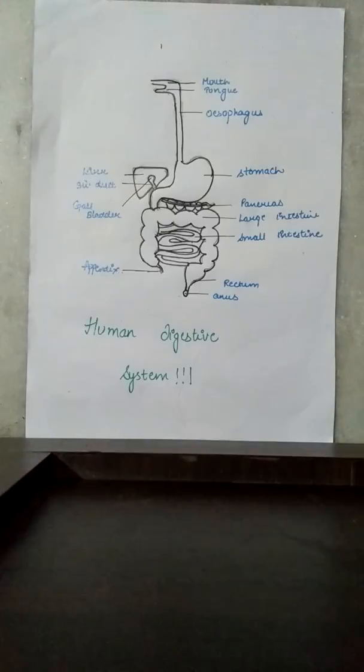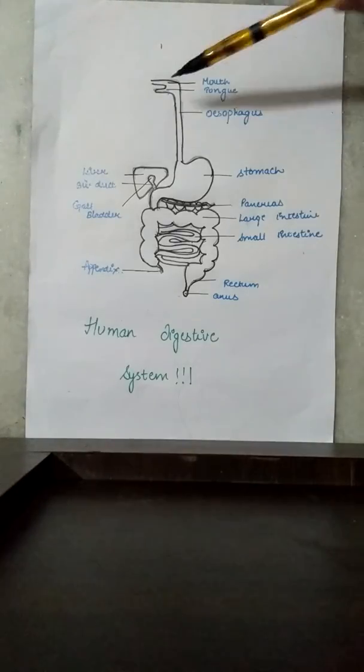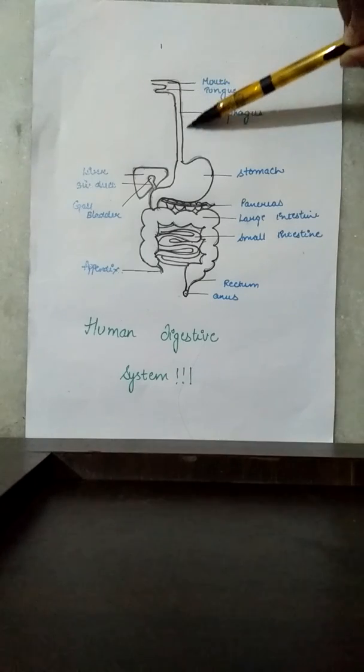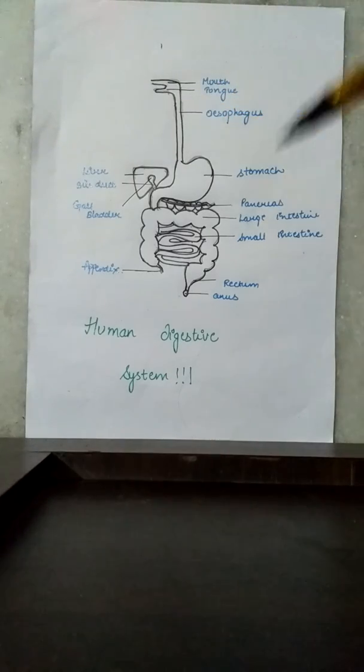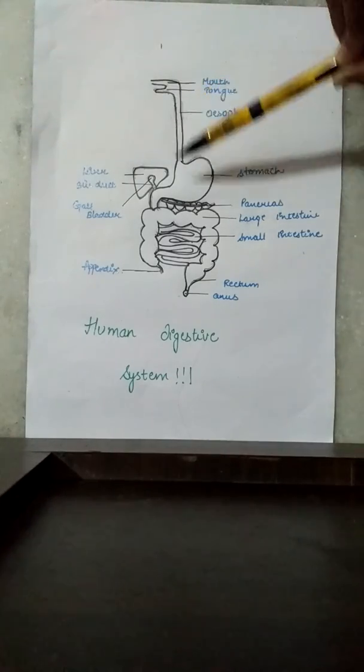Since the food remains in the mouth only for a short time, the digestion of food remains incomplete in the mouth. The slightly digested food in the mouth is swallowed by the tongue and goes down from the food pipe called the esophagus. The esophagus carries food to the stomach.